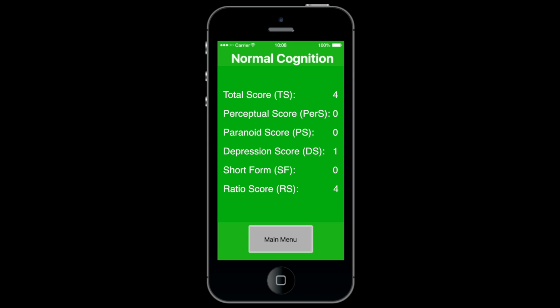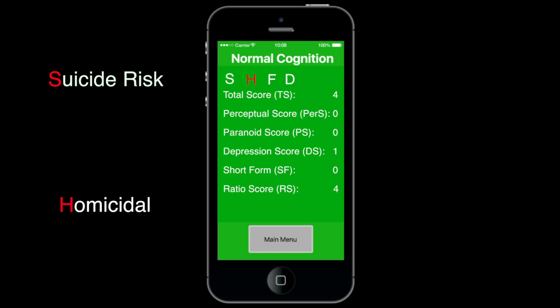This is an example of a normal cognition screen of an adult over the age of 26. Should any of the following four letters S, H, F, D on the top left of the screen appear, they indicate the following. S at the top stands for high suicide risk. H at the top stands for homicidal or violent thoughts. F at the top stands for faking, which means that the patient hasn't answered truthfully. D at the top stands for severe depression.